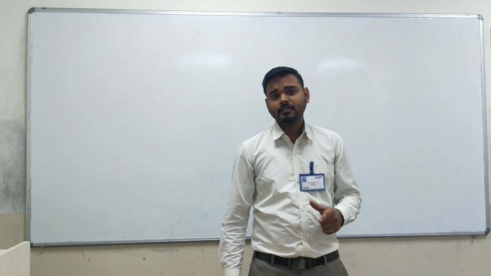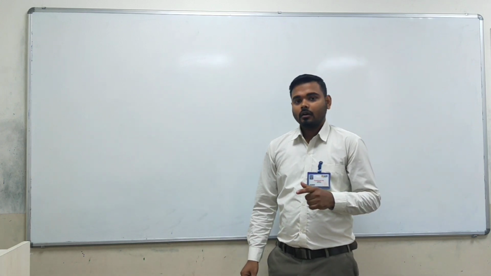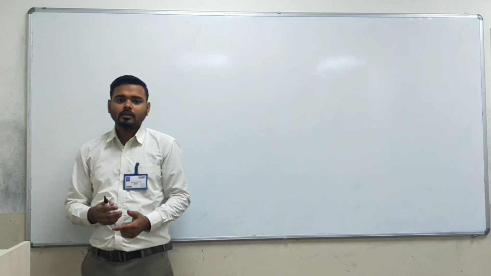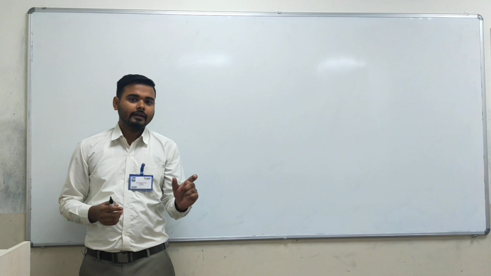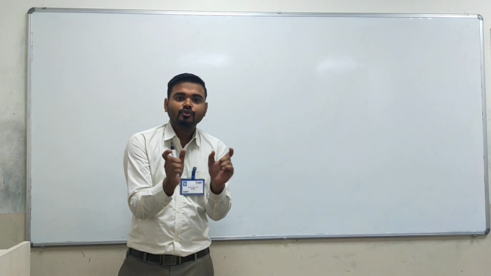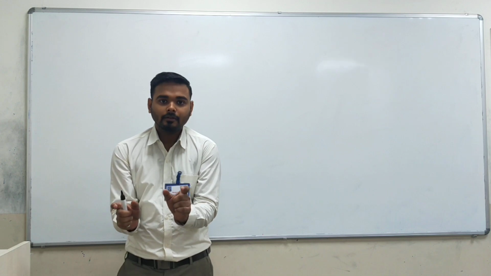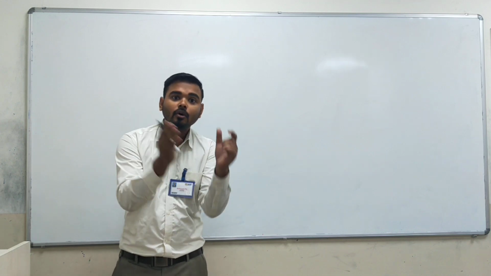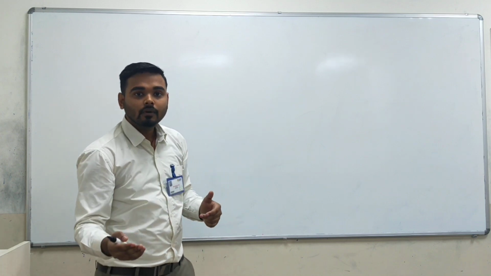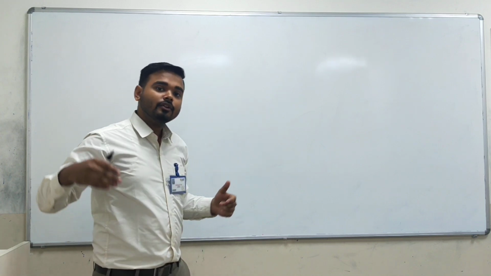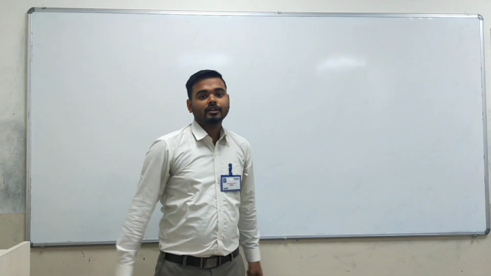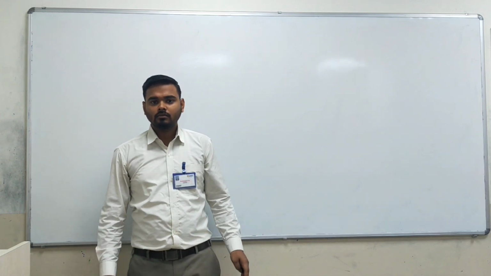Because in the last class we saw how to prepare amines. If we have an alkyl halide and it reacts with ammonia, it will form an amine. But when you have more alkyl halide, it will react again and give you a secondary amine. Again you have alkyl halide, it reacts with ammonia, and again it gives you a tertiary amine, and so on.